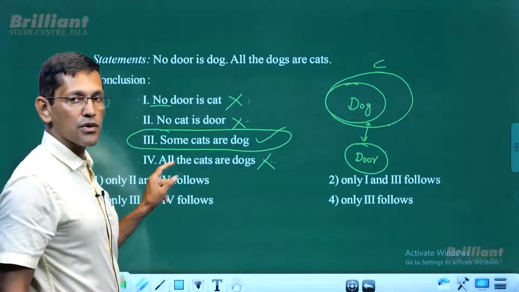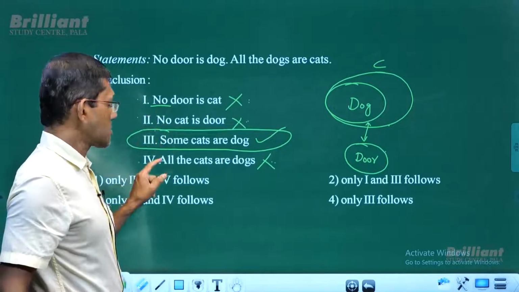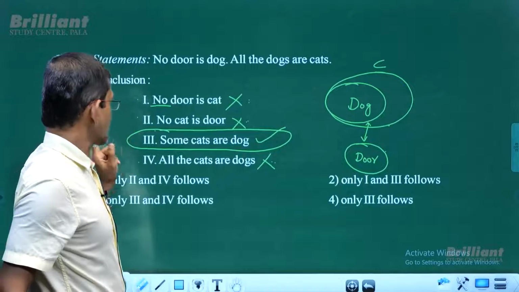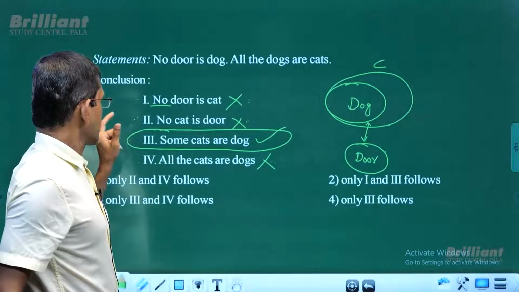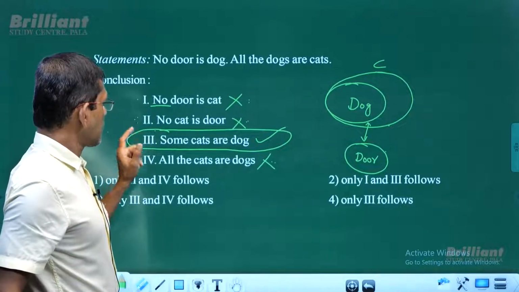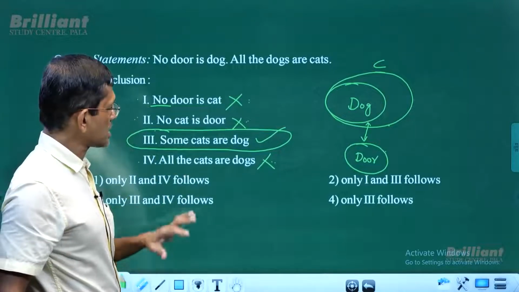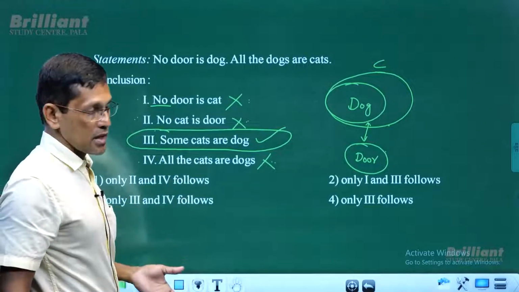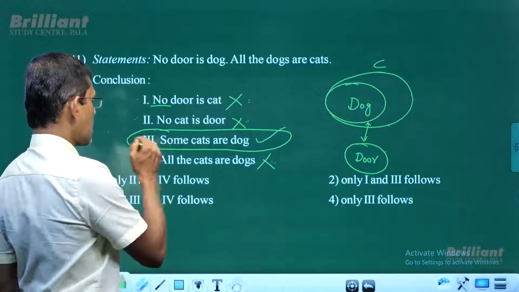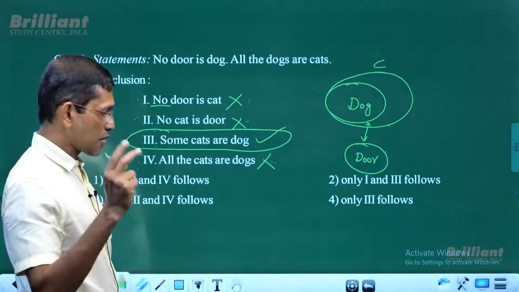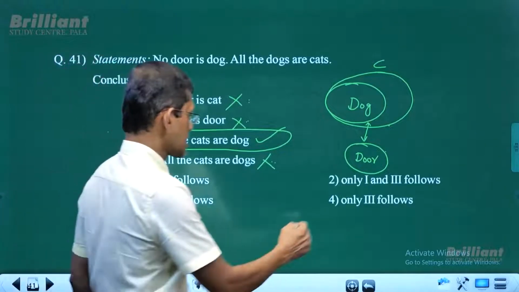No and all are not negated pairs. No and some are negated pairs. So 1 and 4 doesn't work. Next, 2 and 4, well, it is no and all. Doesn't work. So there is no possibility of an either-or pair here. The final answer would be some cats are dogs. Only conclusion 3 follows. That's the answer.